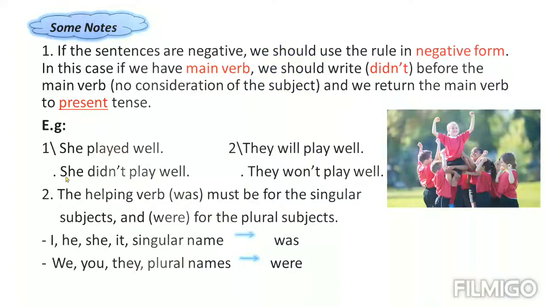They didn't. If I change she to, for example, I, it is the same. It is not like don't or doesn't. It doesn't depend on the subject, actually. There is no consideration of the subject. And return the main verb to present.